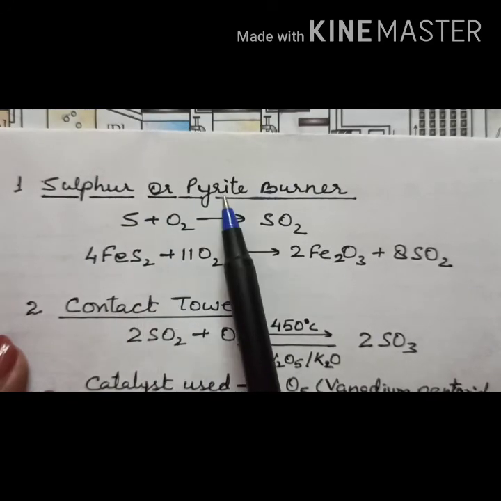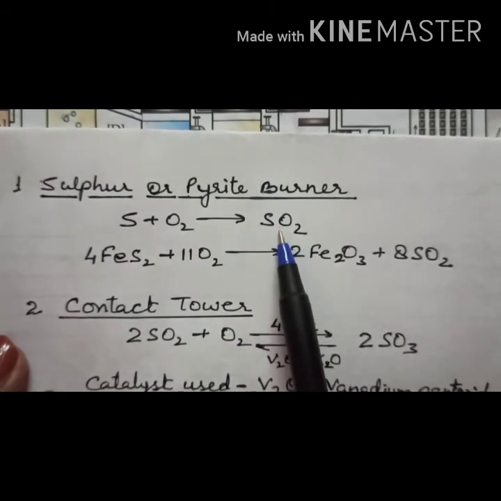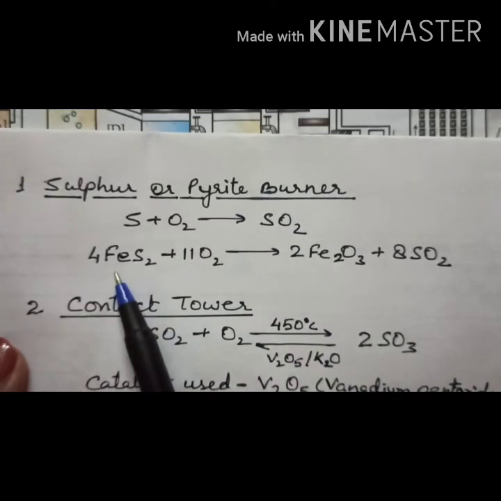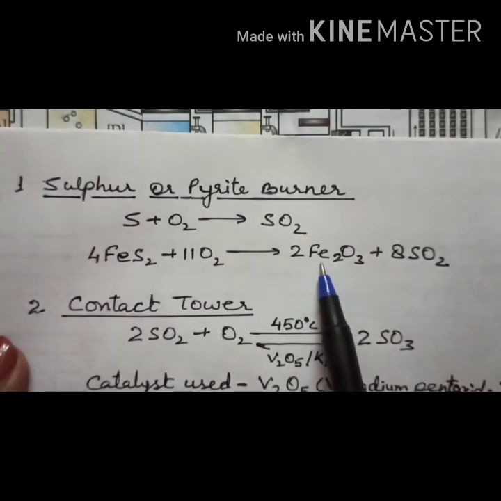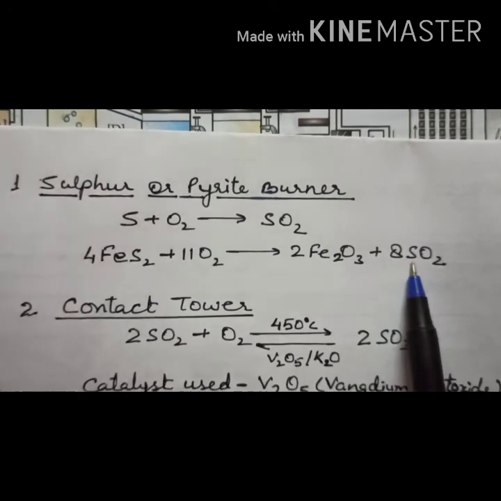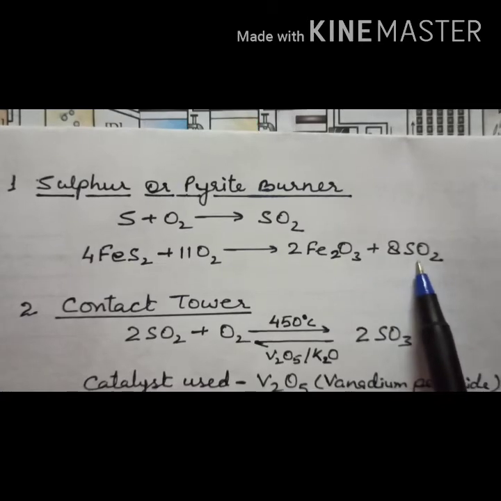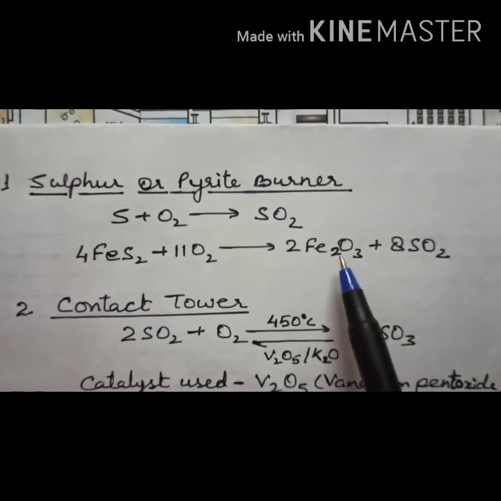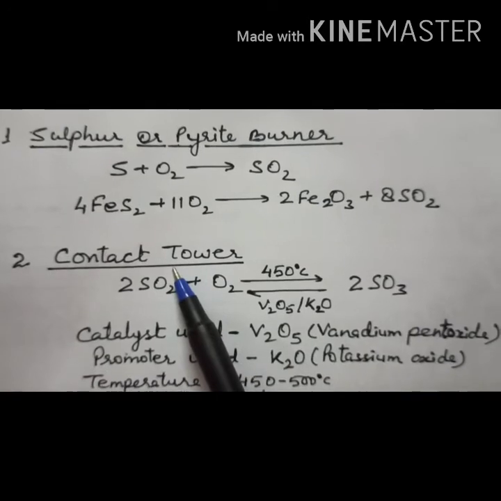Now the main reactions which you have to learn in this contact process. First, the reaction takes place in the sulfur or pyrite burner, that is S plus O2. They burn, or are heated, and give you sulfur dioxide, right? Or in place of sulfur we can also use iron pyrite, and when iron pyrite is heated with oxygen, it gives you iron(III) oxide and sulfur dioxide. Then this sulfur dioxide, as I just told you, is passed through a purification unit, and after being purified by removing all the impurities like dust particles and arsenic oxide, it is passed through the contact tower.